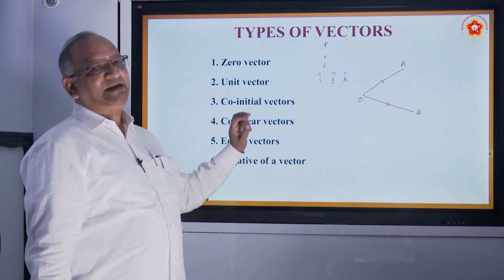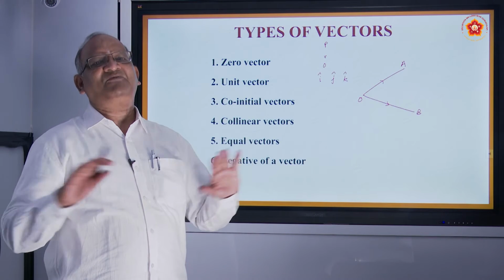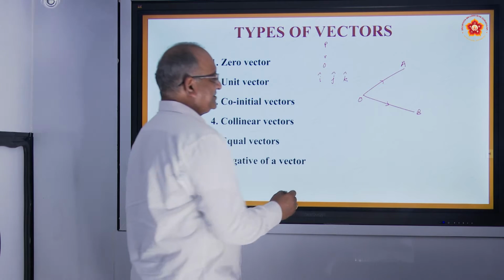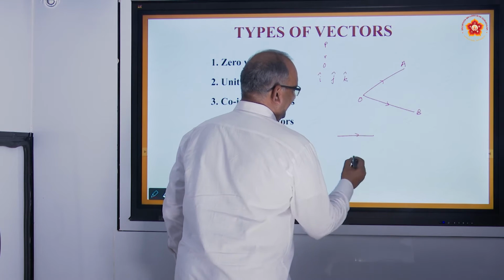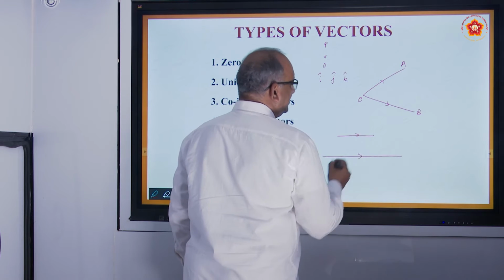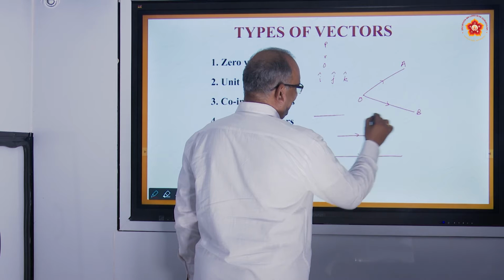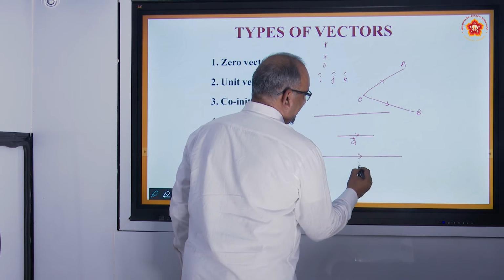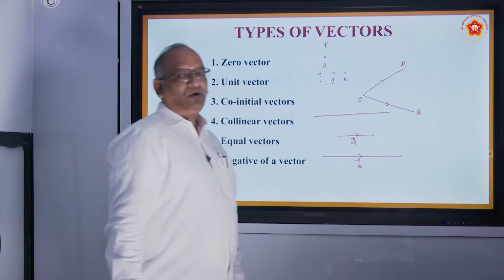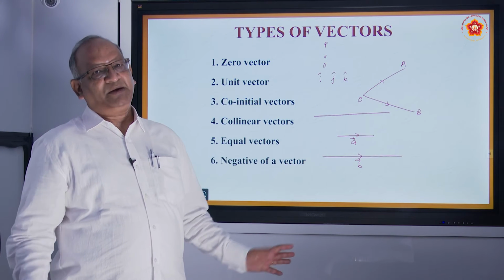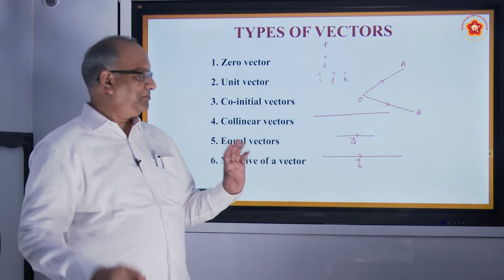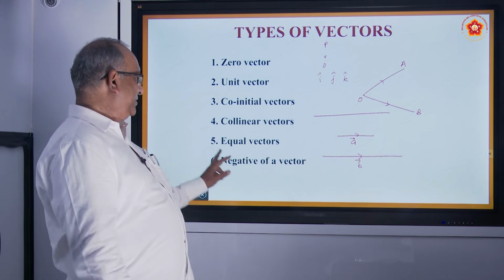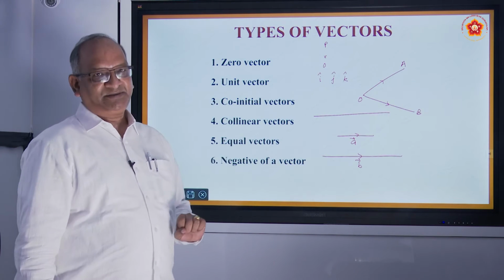Then we have collinear vectors, vectors which are in one line or vectors which are parallel. Suppose here is a vector, here is another vector. Suppose both of them are parallel to the same line, so we say A and B are collinear. They are in one line, you can put them in one line, or they are parallel, because both of them are parallel to a given line. So they are called collinear vectors.